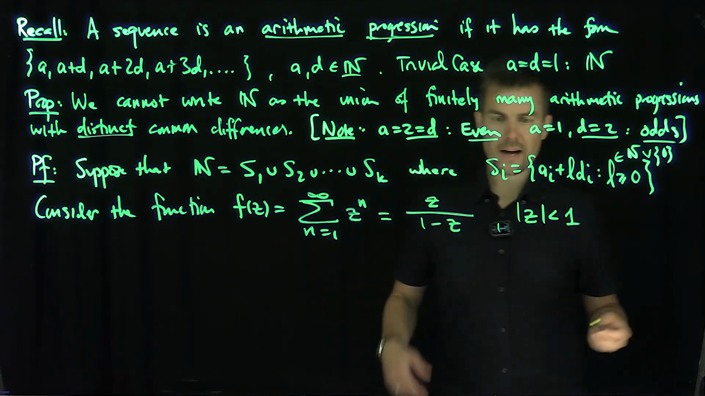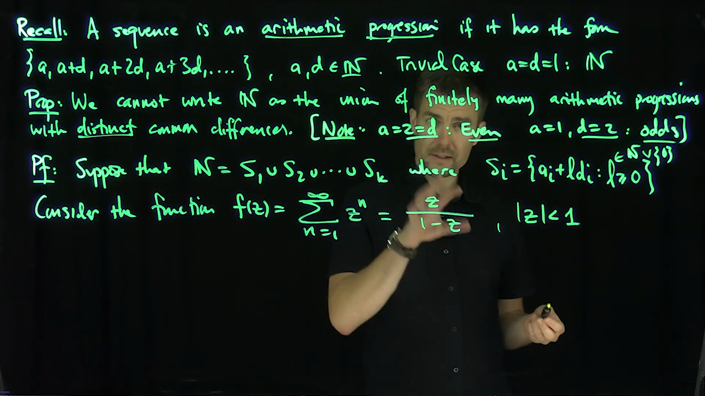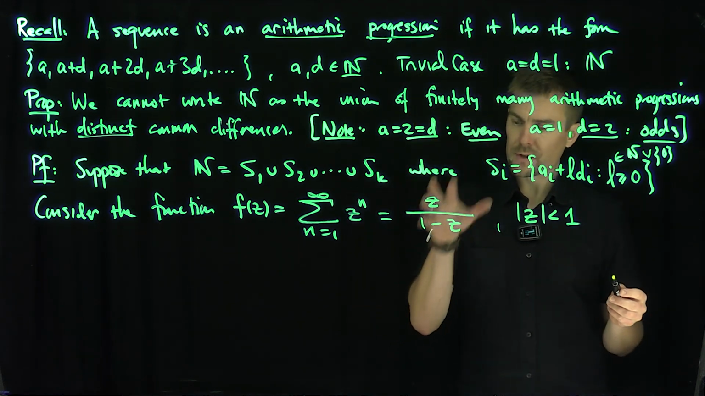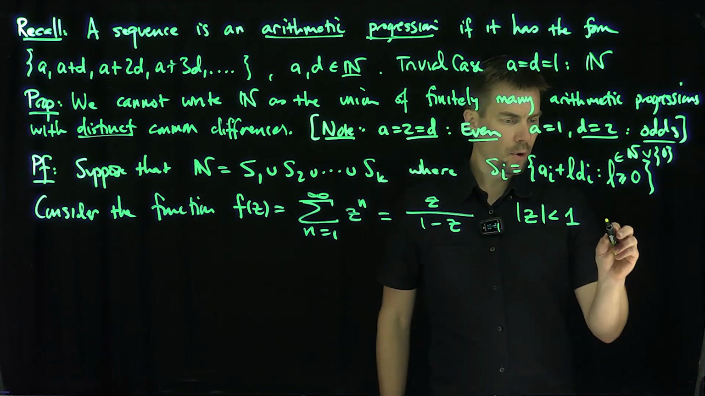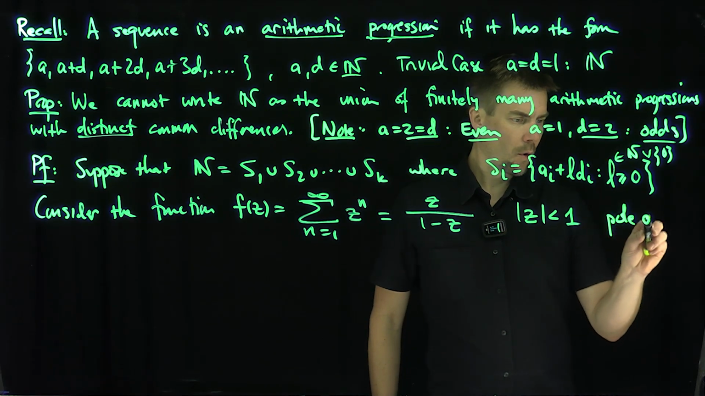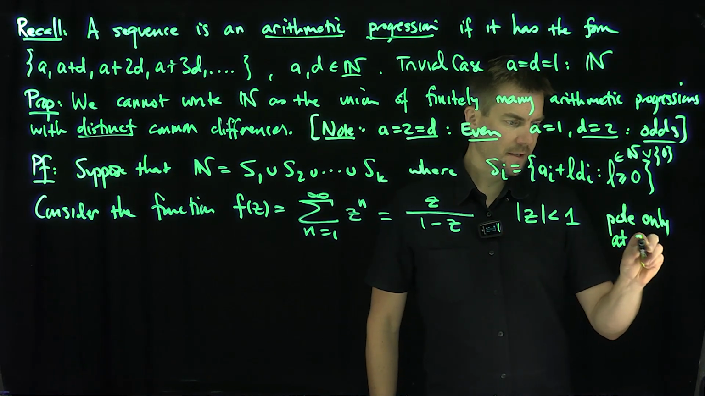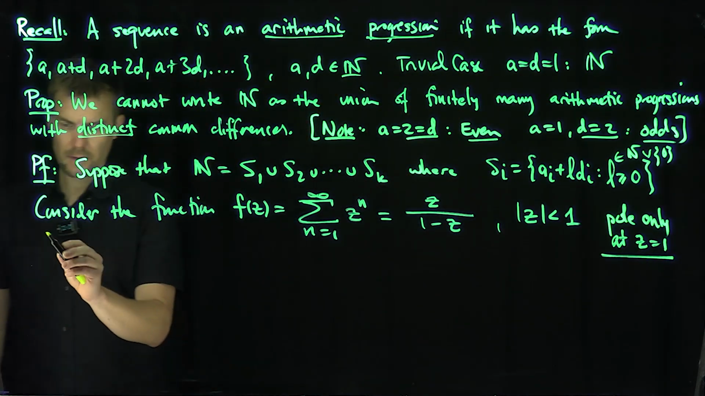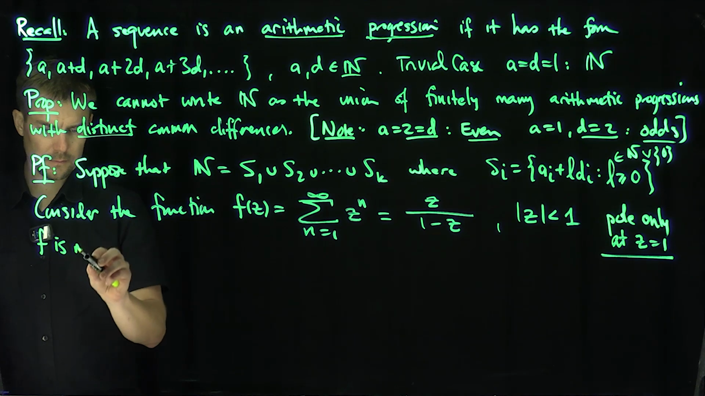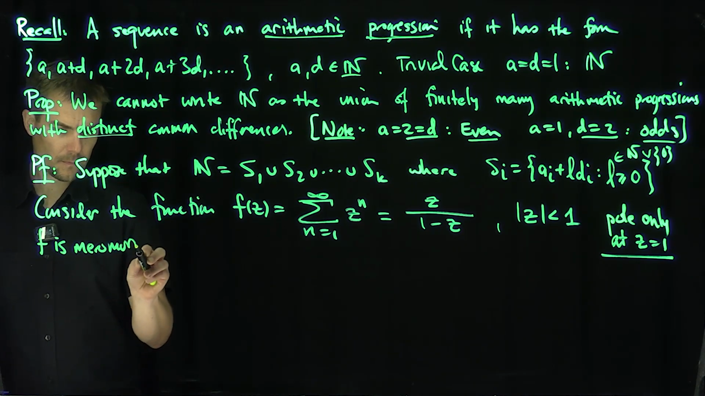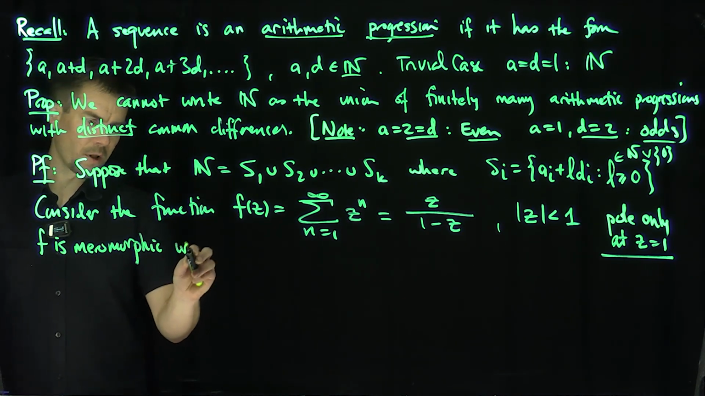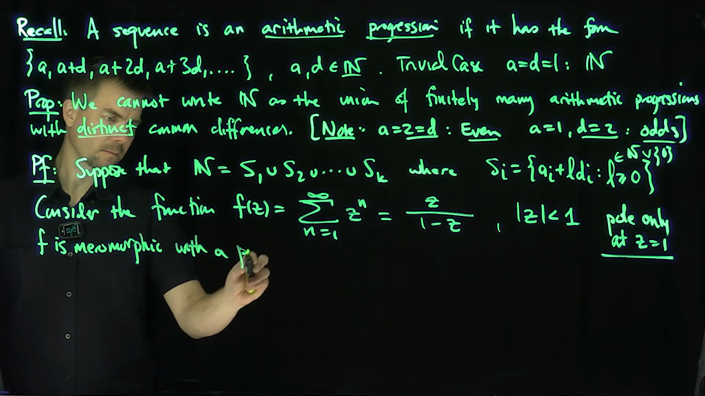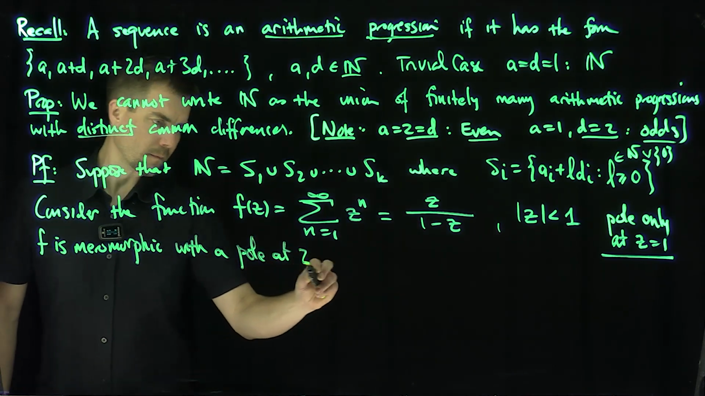And of course, this defines a holomorphic function everywhere except for the point z equals 1, right? And there's a pole only at z equals 1. So this is a meromorphic function. So f is meromorphic with a pole at 1.